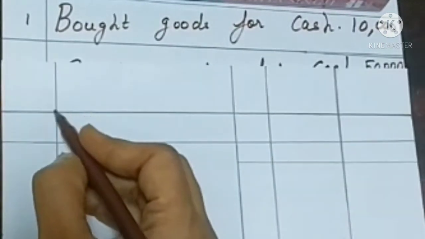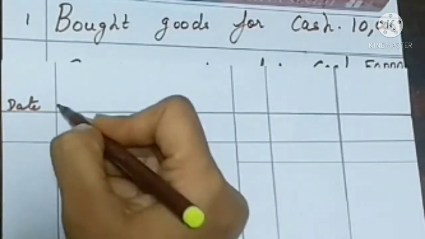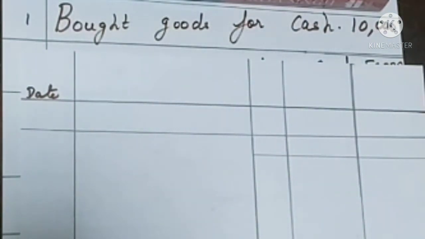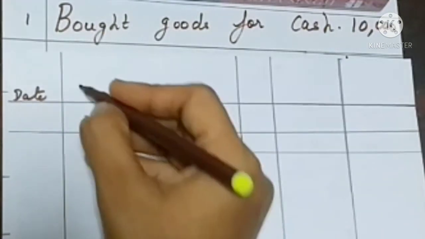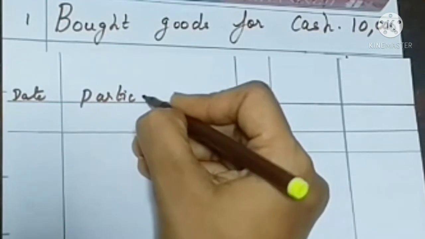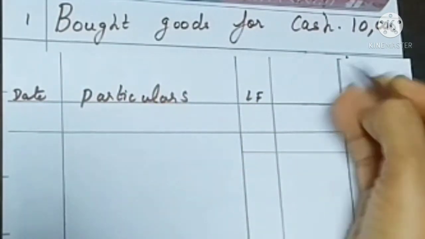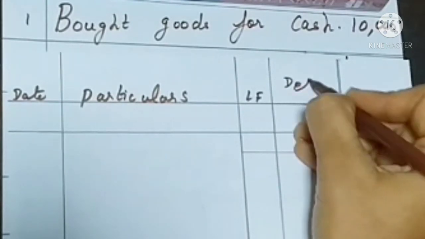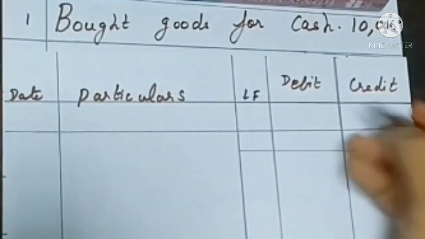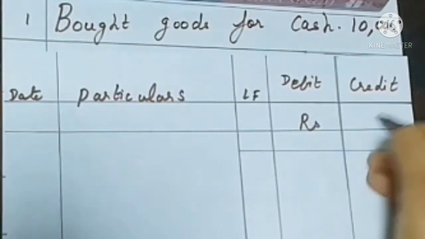Before passing the journal entries, you have to write the heading as date, particulars, LF, debit, credit, rupees.